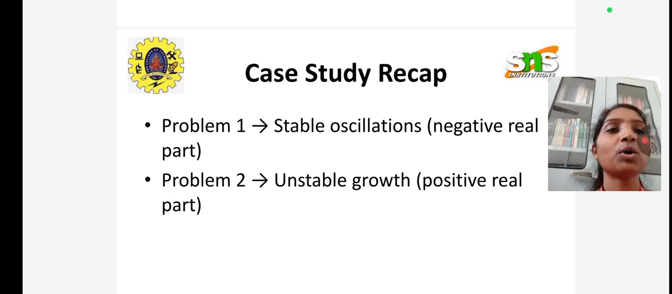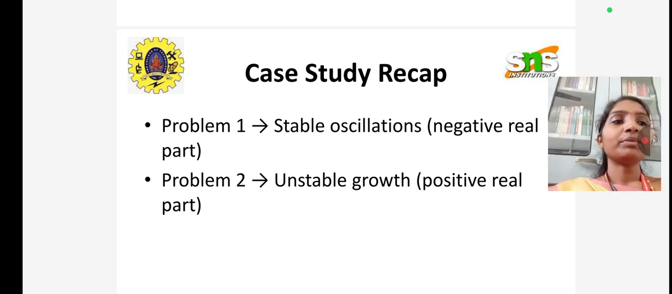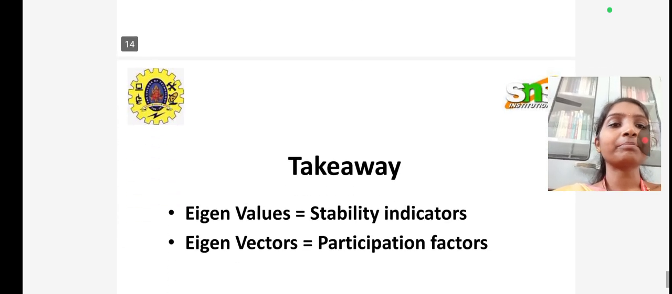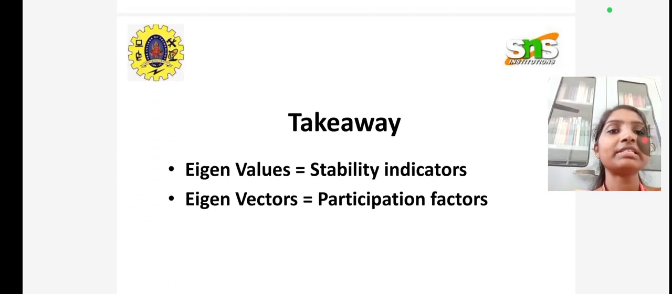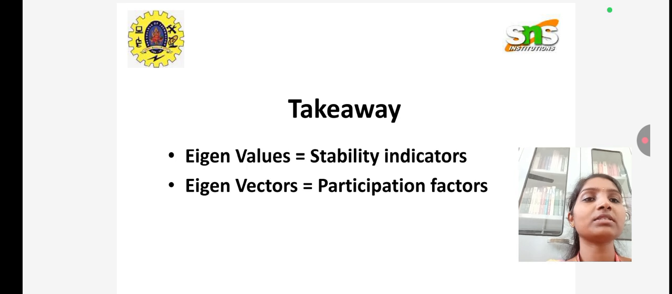Now we have a small recap. In problem 1 we have stable oscillations, which means a negative real part, and in problem 2 we have unstable oscillations, unstable growth, therefore a positive real part. The key takeaways: eigenvalues are stability indicators and eigenvectors are participation factors. This is how we learned the cases of network stability using eigenvalues and eigenvectors. This serves as a case study.